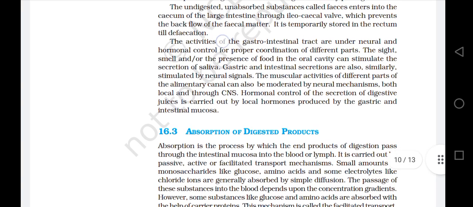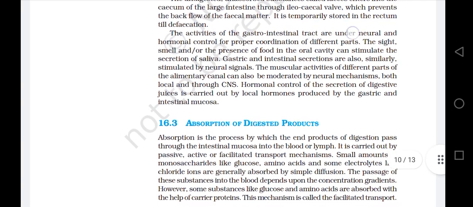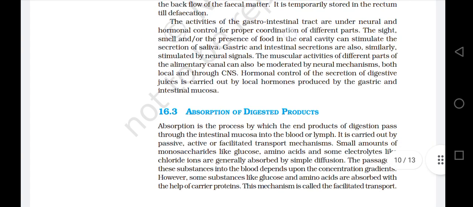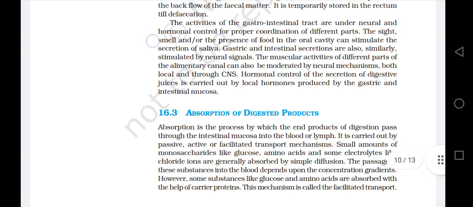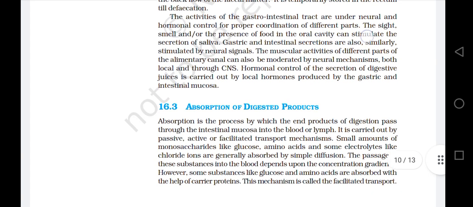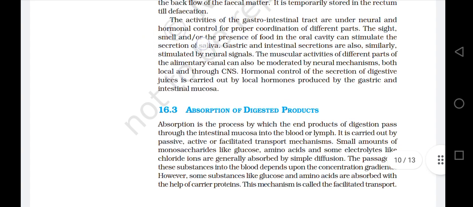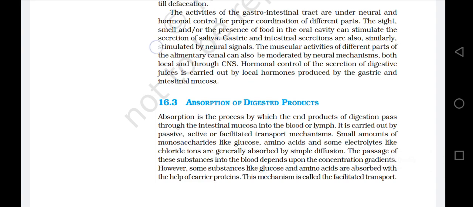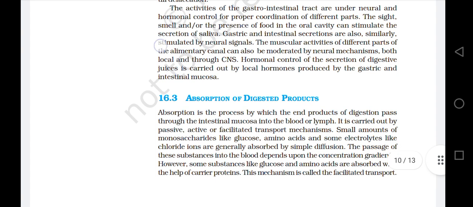The activities of the gastrointestinal tract are under neural and hormonal control for proper coordination of different parts. The sight, smell, and/or the presence of food in the oral cavity can stimulate the secretion of saliva. Gastric and intestinal secretions are also similarly stimulated by neural signals.